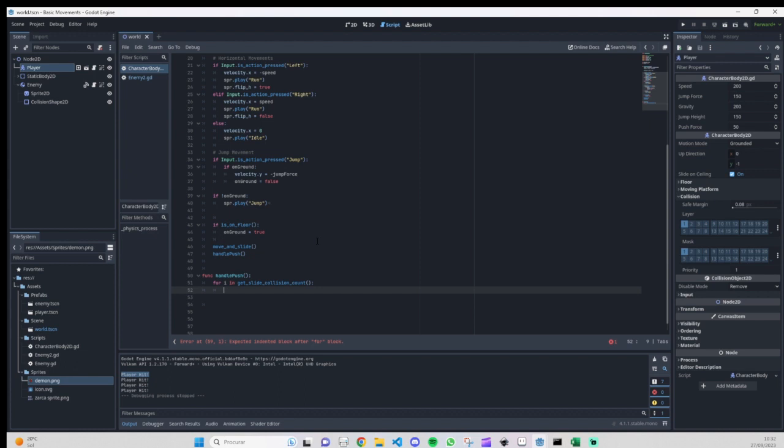So continuing, now we are going to create a variable to call another function. This function calls get slide collision because it's going to call the collision that happened. Imagine this sort of like an array of collisions, and each index of that array has certain data.